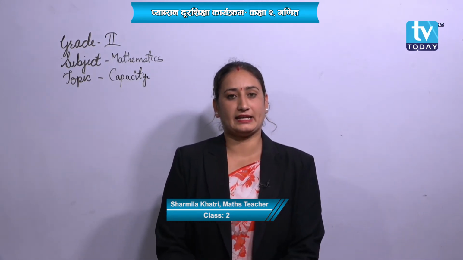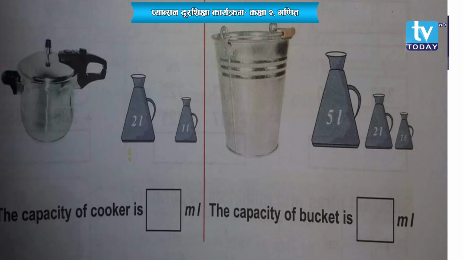Okay, then have a look at the cooker over here. That cooker can hold 2 liter plus 1 liter, total it's 3 liter only. That cooker can hold 3 liter of water. If you put more than that, it will flow out.